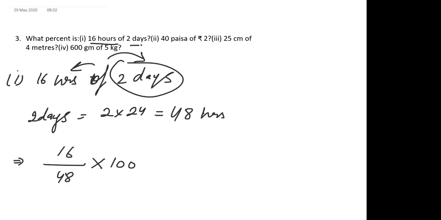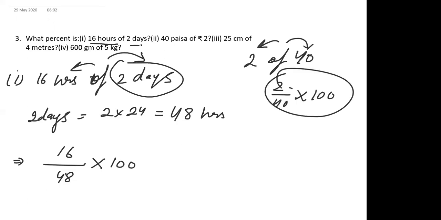Again, I am telling, suppose the question is: find the percentage of 2 of 40. So you have to write the number which is after "of" in the denominator, and the number before "of" in the numerator, and multiply it with 100. So you will get the answer.